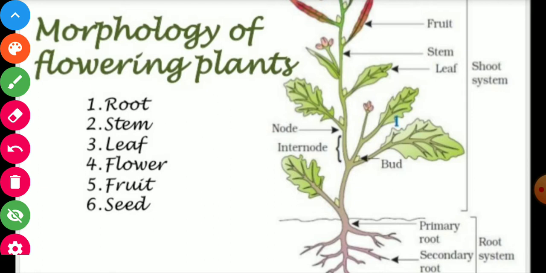In this topic, you will study the morphology of flowering plants. This topic is for class 11th biology, but in the previous videos, we have discussed root, stem, and leaves, and the flowers also. But now we will discuss fruits and seeds. So in this video, we will take the topic fruits and seeds.